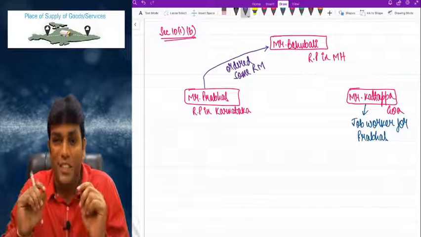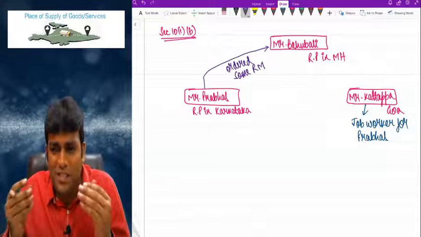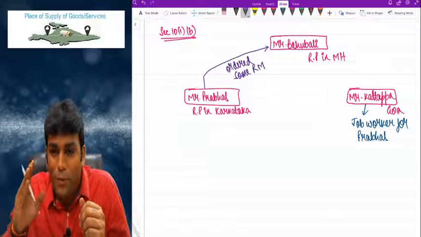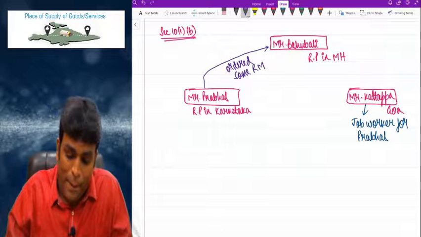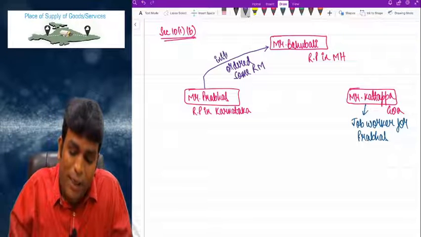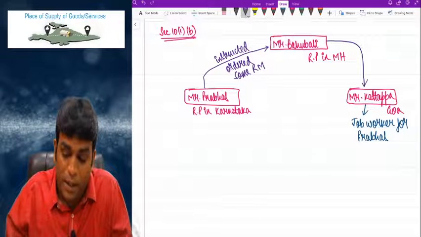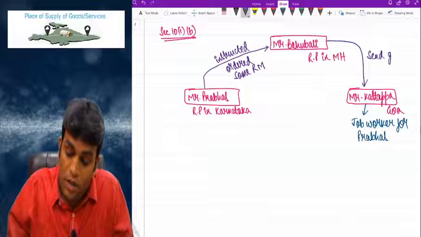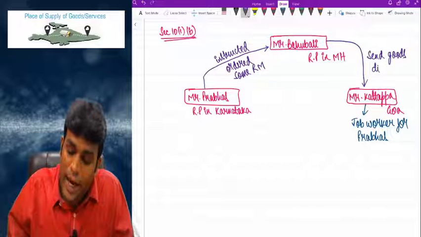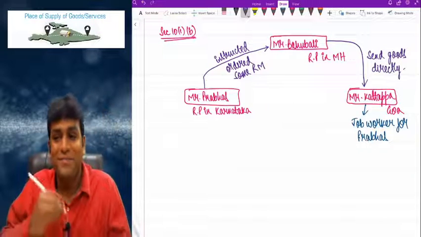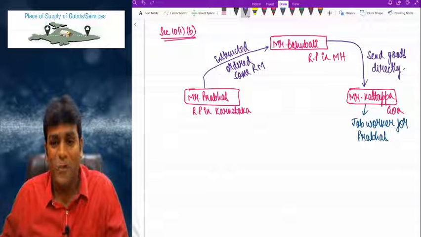Why waste time and why increase travel cost? Prabhas instructed Bahubali to send the goods directly to Kattappa. To whom, my dear friends? Kattappa.